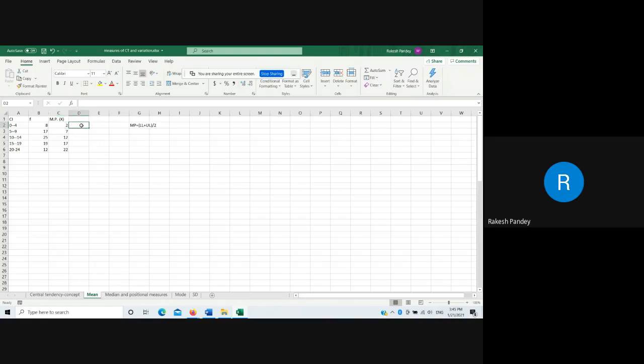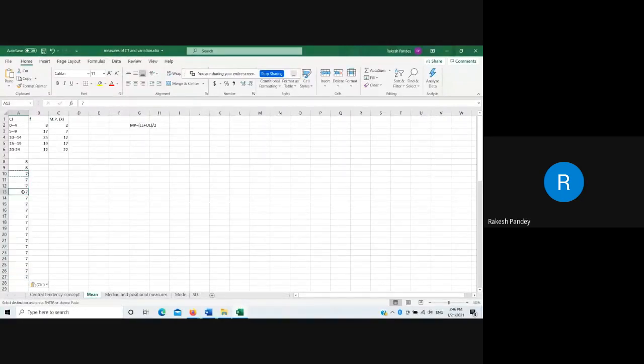Now, what is the condition that 8 has occurred? Now I am trying to reproduce some of these values here. So 8 has occurred 2 times. So 8, 8. Now 7 has occurred 17 times. So 7, copy it and it will be, where will be 17? 27.